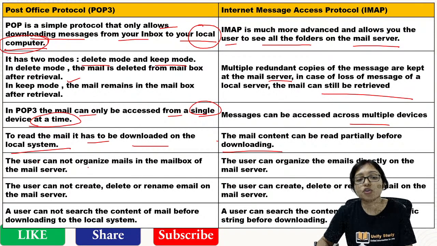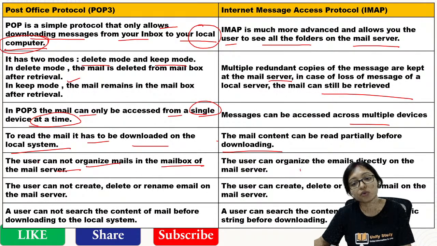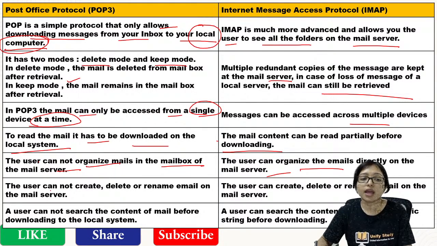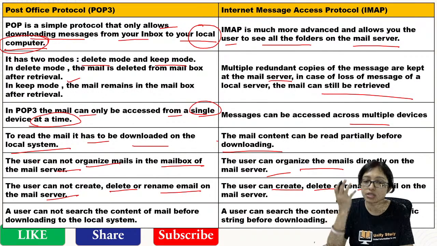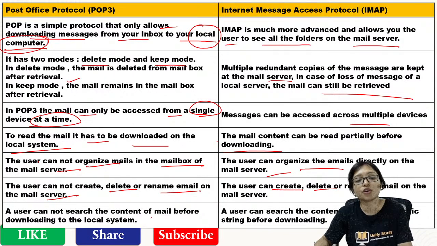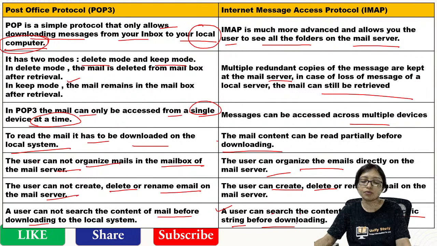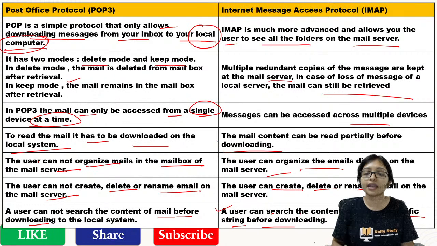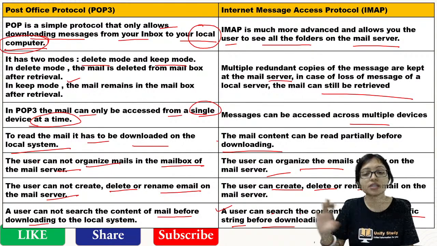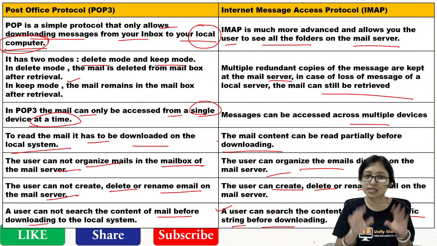In POP3, the user cannot organize the mailbox on the mail server. You cannot handle the mail server. And the user cannot delete or rename the mailbox on the server. In IMAP you can create, delete, rename, everything you can do, because you have the access. In POP3, the user cannot search the mail server before downloading. In IMAP, the user can search the content in the mail for a specific string before downloading also. Means in your inbox mail list, you can search whether this mail is there or not. Downloading is not required. The difference is clear.